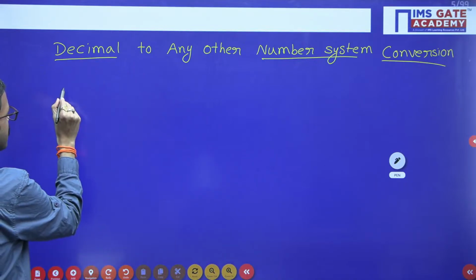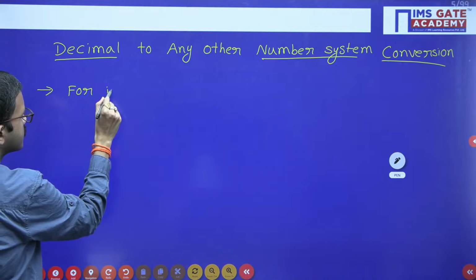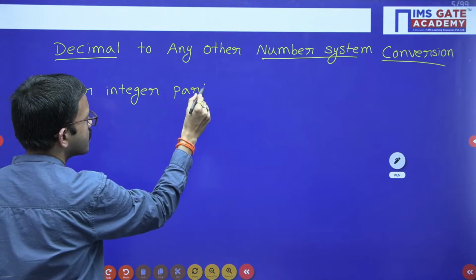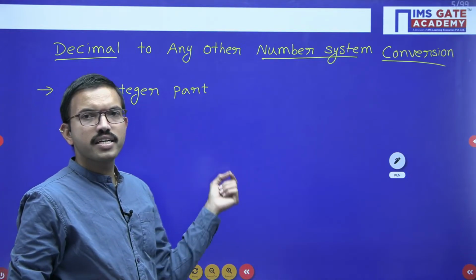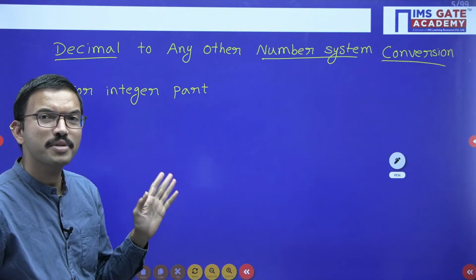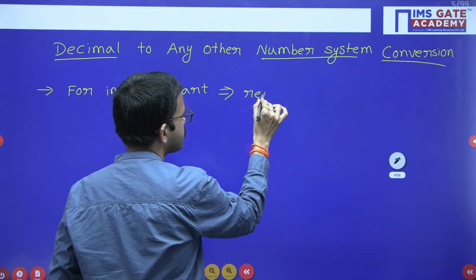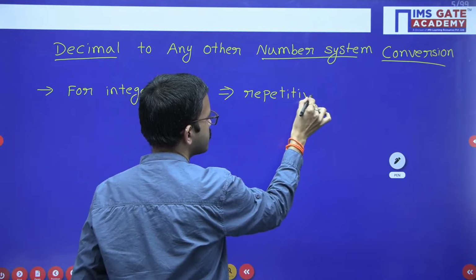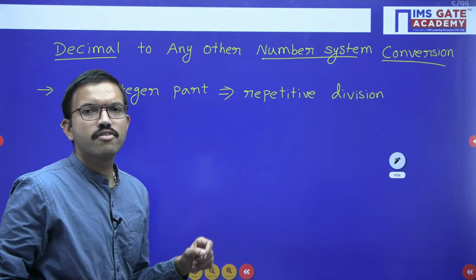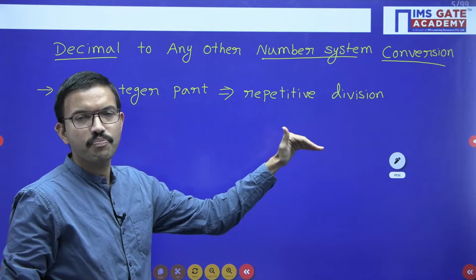Say for example regarding the decimal, if you are having only an integer number, for that integer part, in order to get the corresponding other number system equivalent value, we have to perform repetitive division operation. Then whatever remainders you are getting, those remainders will be considered in the reverse order while you are placing the digits from left to right.